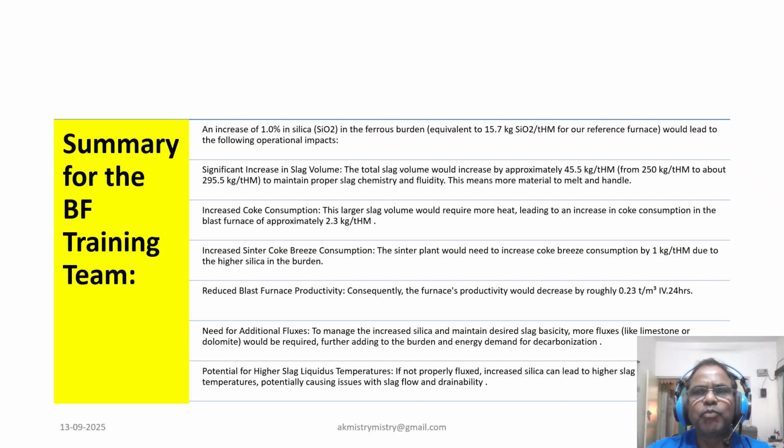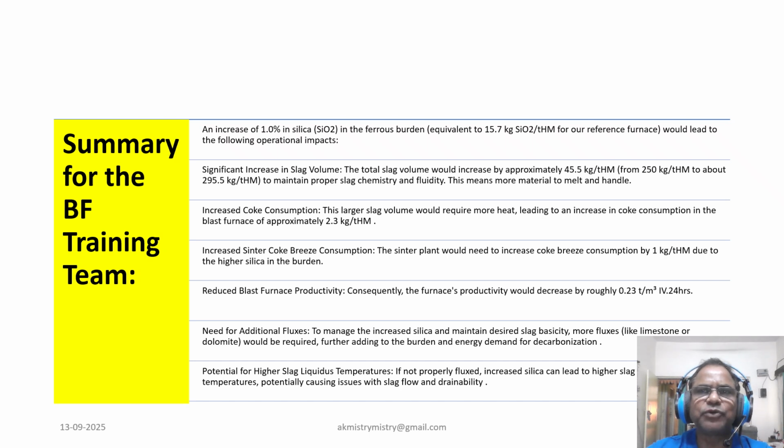This means more material to melt and handle, and increased coke consumption, as we have also discussed in an earlier slide. The larger slag volume would require more heat, leading to an increase in coke consumption in the blast furnace of approximately 2.3 kg per ton hot metal.